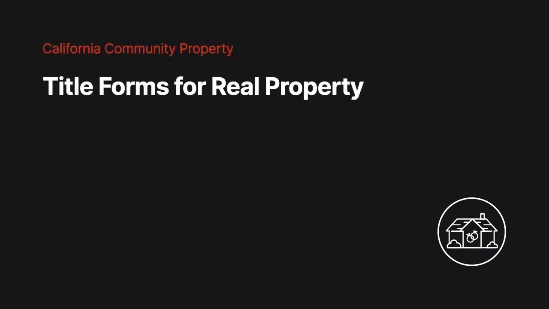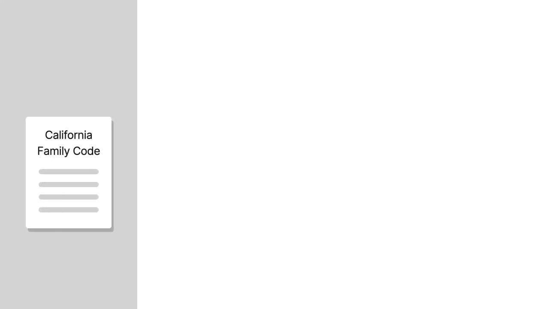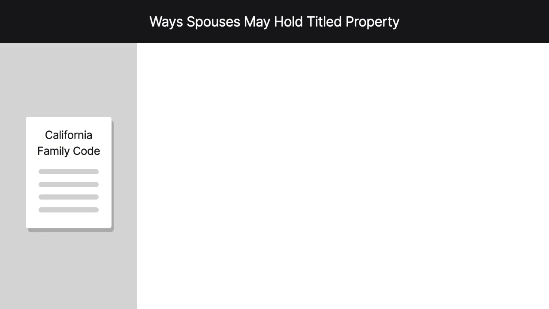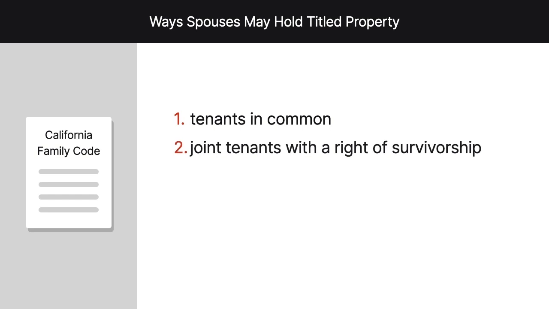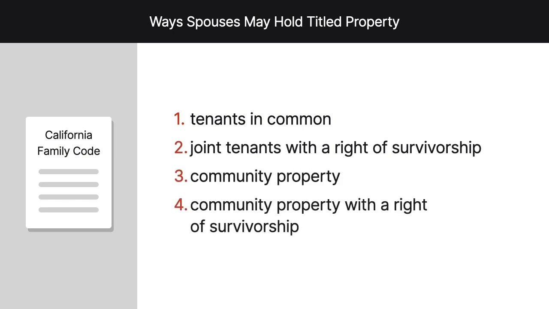All real property and some personal property, such as vehicles, are titled, meaning that documentation of ownership is filed in government records. The California Family Code recognizes four ways in which spouses may hold titled property, namely as tenants in common, joint tenants with a right of survivorship, community property, or community property with a right of survivorship.